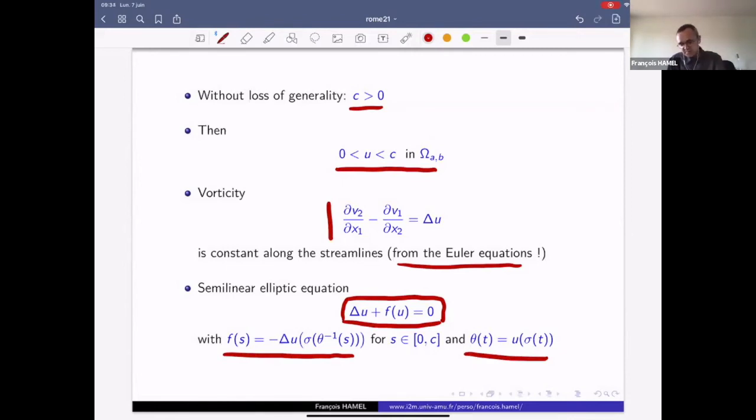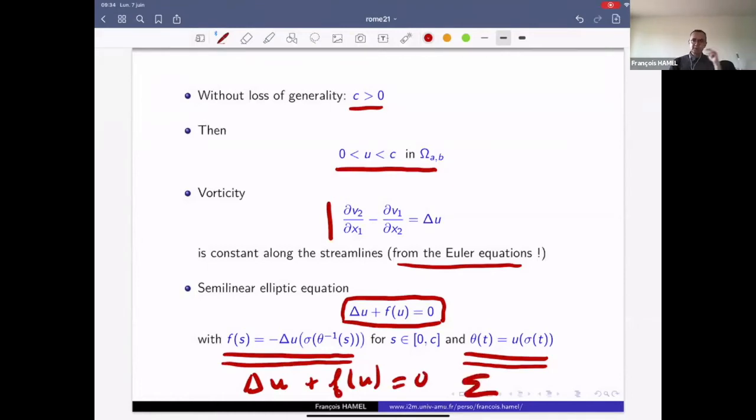We introduce this function theta, which is U of sigma of t, and this function theta is increasing in some interval 0 to capital T. And we introduce the function f in such a way that we have the equation Laplace u plus f of u equals 0 along sigma, the trajectory capital sigma, which was the blue trajectory of the previous slide.